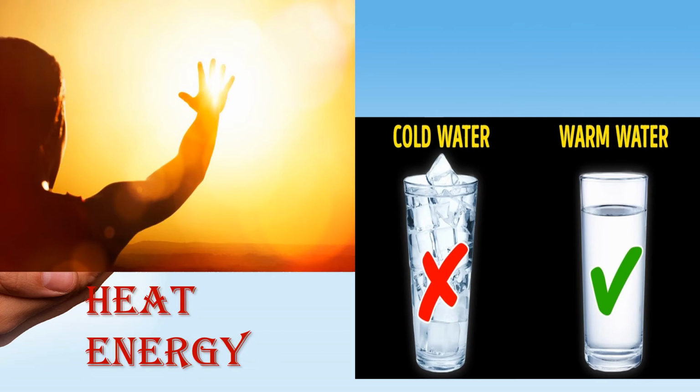Okay, children. And then what is the third form of energy we have seen? Heat energy. If you are boiling the water, you can see the steam coming up from the water, so that it possesses heat energy. So we have seen three forms of energy. Okay, so can you all understand, children?